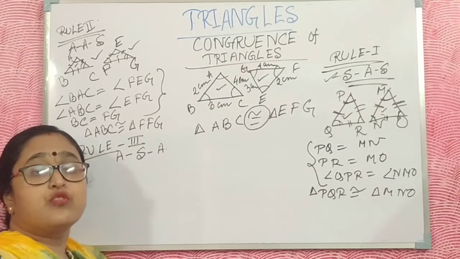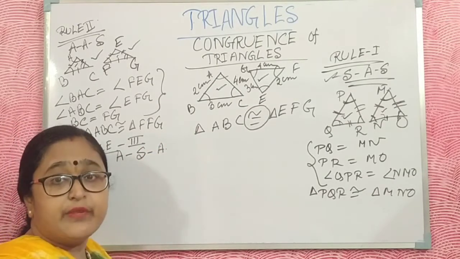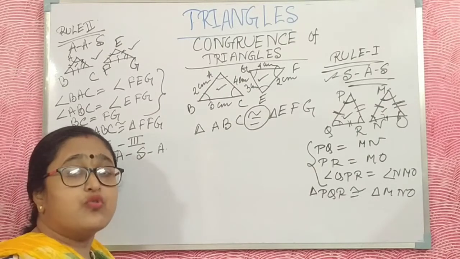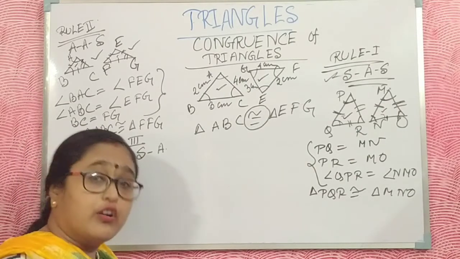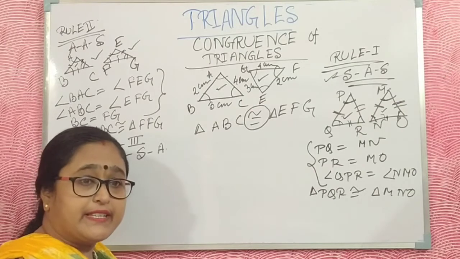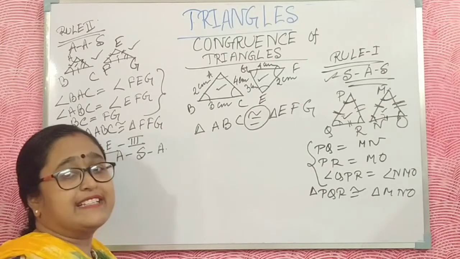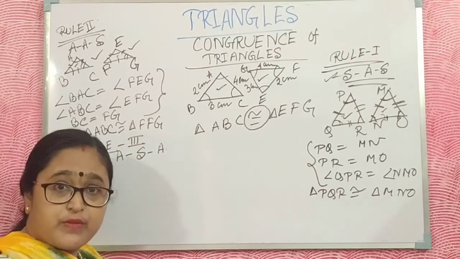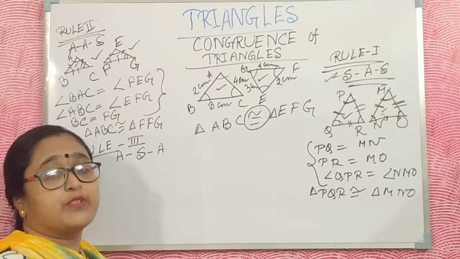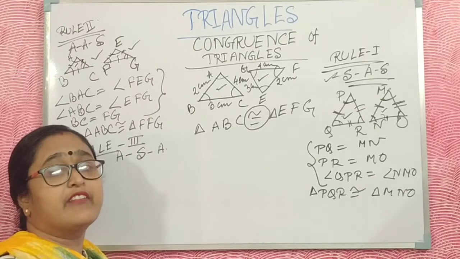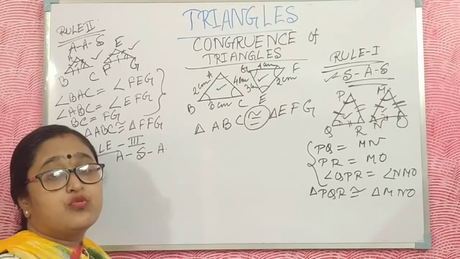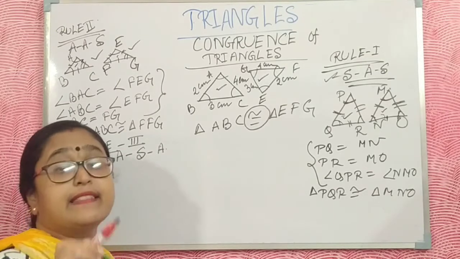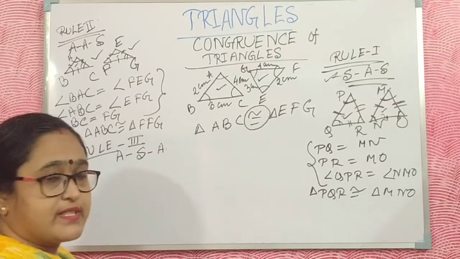Two angles and the side between them are equal, then you say the two triangles are congruent. And after that, another two sides are also equal, another one angle is also equal, and the two triangles have the same area. This is called congruency.